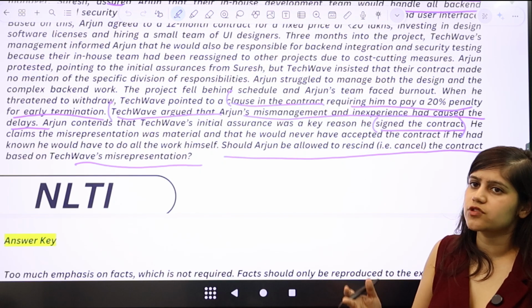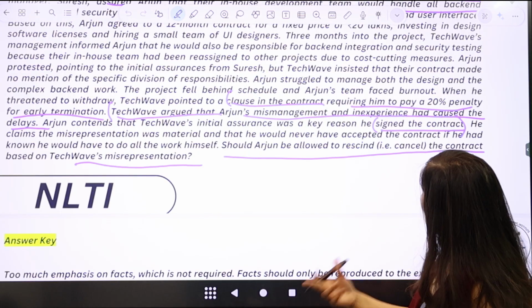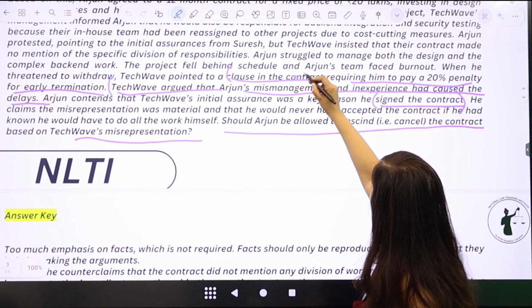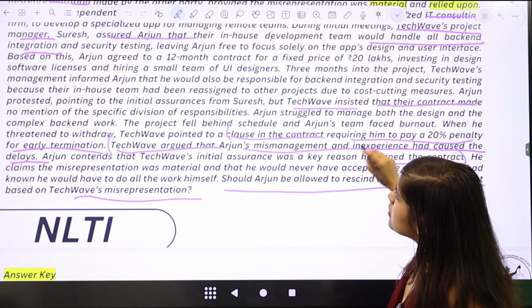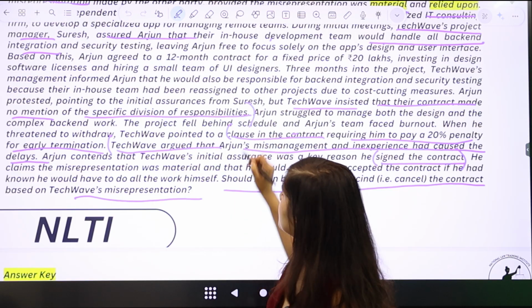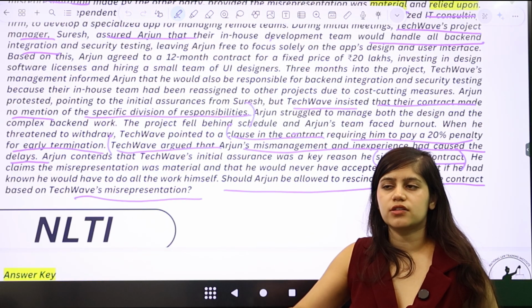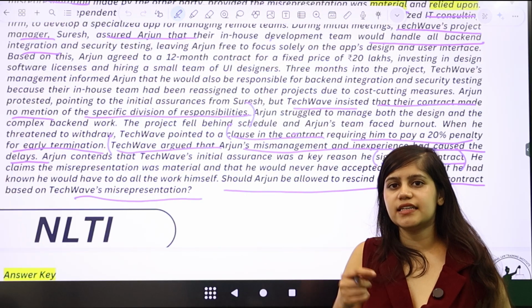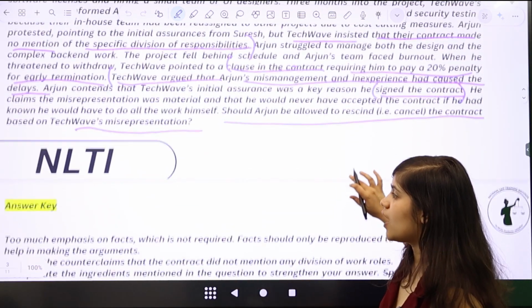Which means that you also have to see the merit in the arguments that are being made by TechWave and then respond to that. So if you see here, it says TechWave insisted that the contract had no mention of the specific division of responsibilities. What I've seen in mocks is that people forget this line. People forget to talk about the merit in TechWave's argument. It means that you have to mitigate the impact of the merit of the arguments that is there on the other side. So how can you do that?